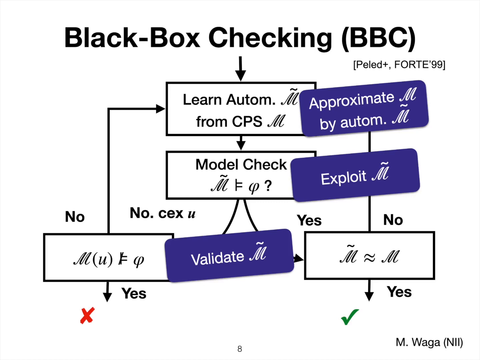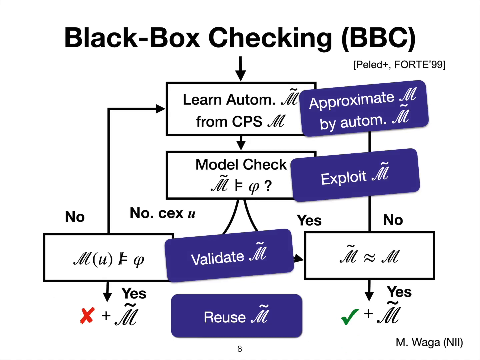Since black box checking is a testing method, it outputs whether the given specification is satisfied or violated. But it also outputs the constructed approximating automaton, and we can reuse this automaton for the next specification, or exploit this information for a second version of the system, for example. Here in black box checking, we have these 4 components.